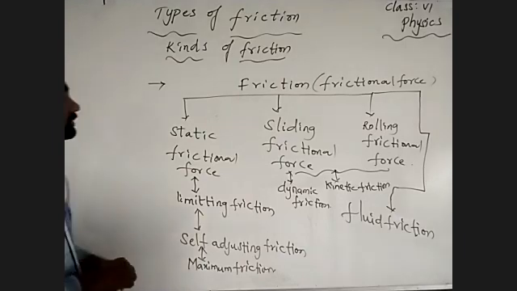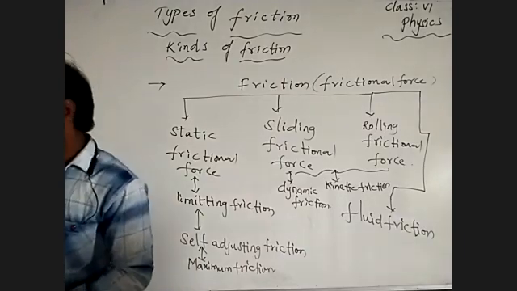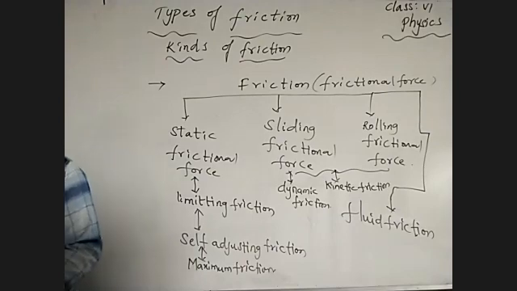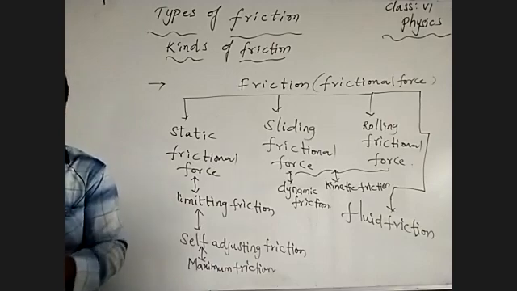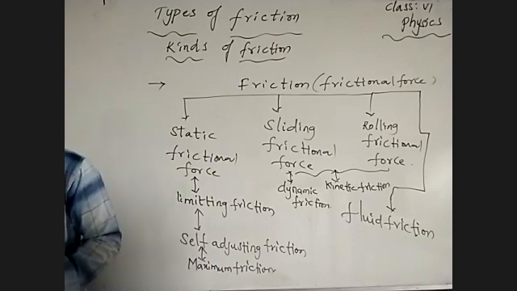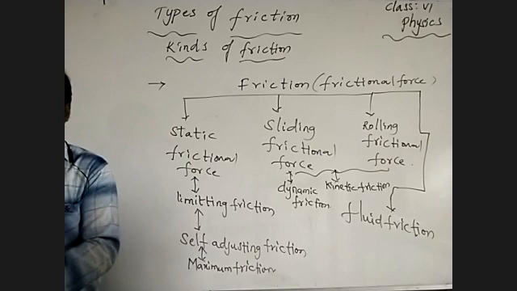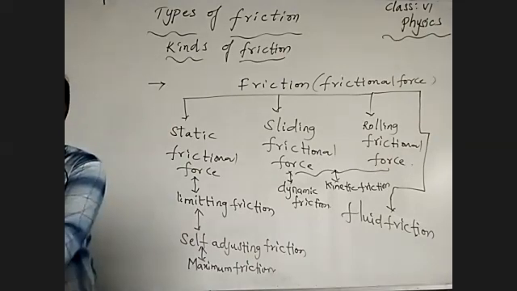Yeah, students. Friction is a force which acts in the opposite direction to the motion of a body. Understand?